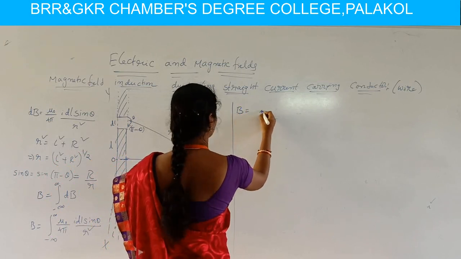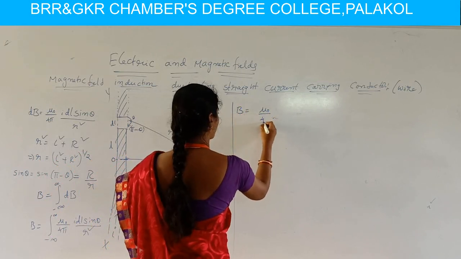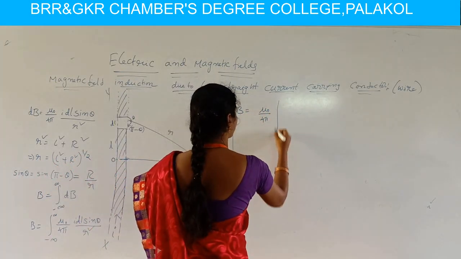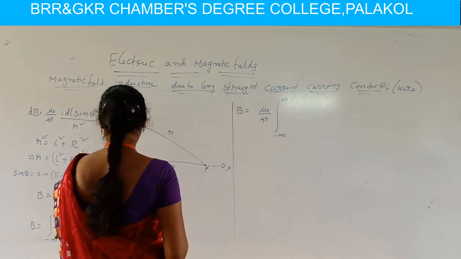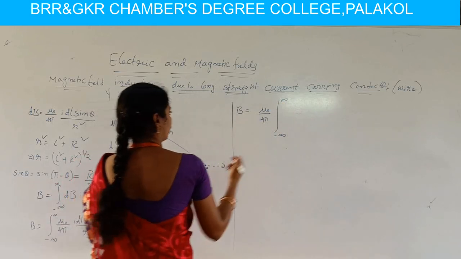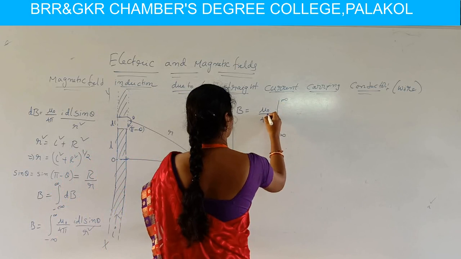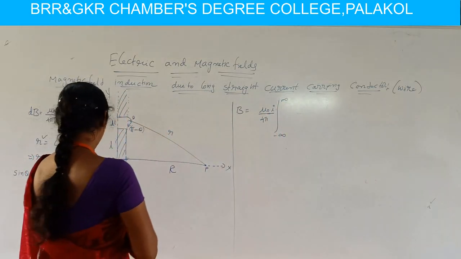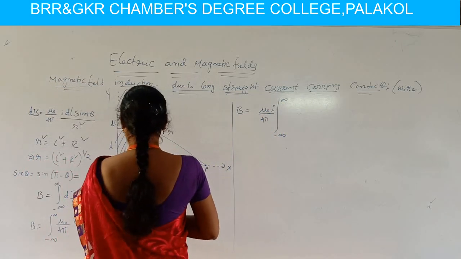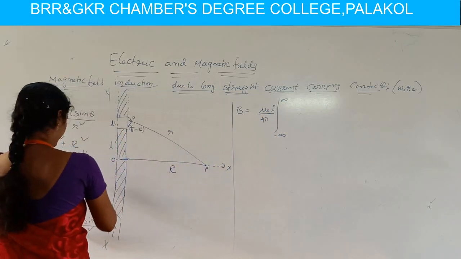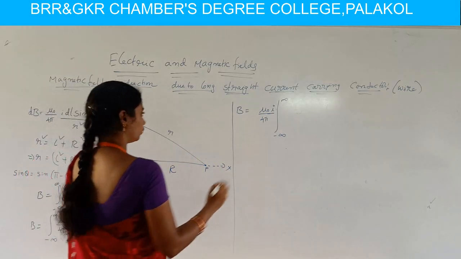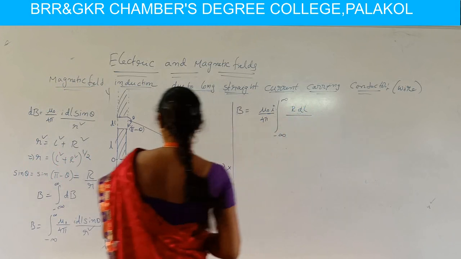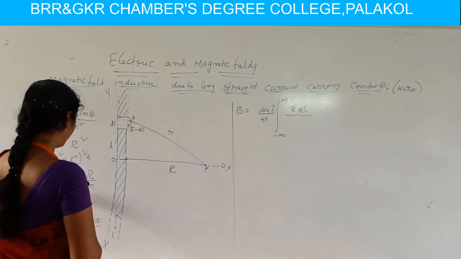B equal to, we can write mu naught by 4 pi as a constant before the integration, hence B equal to mu naught by 4 pi integral from minus infinity to infinity. Now by substituting, I is also constant, so we can write it before the integration, mu naught I. Here sin theta is R by r, so R is in the numerator along with dl, R dl by r.